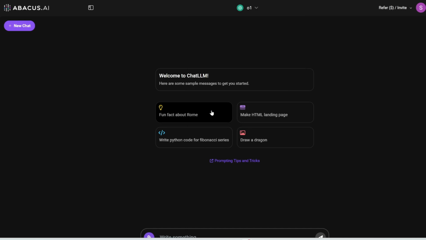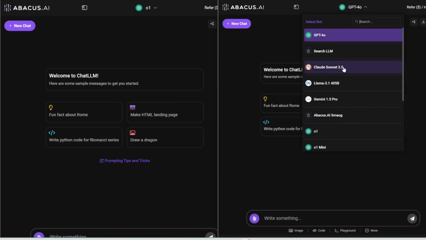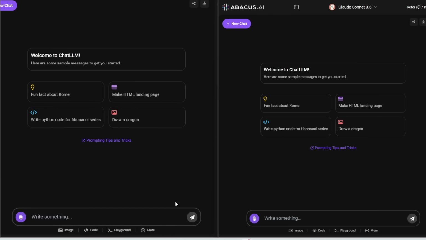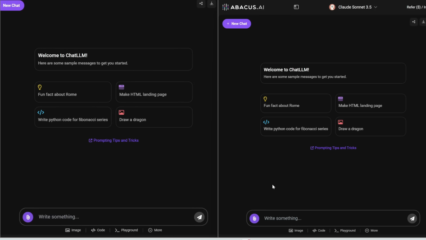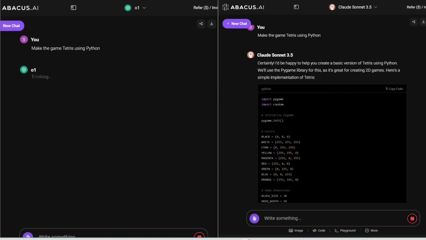So let me click on O1, and actually what I'm going to do is split screen this. On the left, I'm going to test out O1. On the right, I'm going to use Claude 3.5 Sonnet, which is considered one of the leading models out there. And then I'm going to test out a series of prompts in coding, math, reasoning, etc., so you can see for yourself which one is better. The first test is: make the game Tetris using Python. I'm going to click run for both of these and test out the result.